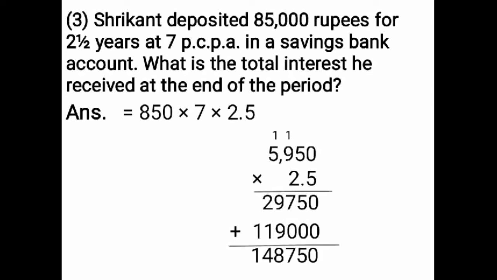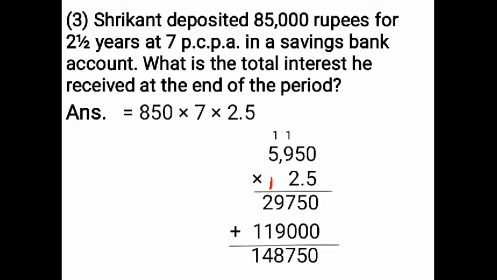After adding 29,750 and 1,19,000, what answer you get? Just check an addition. You always have to start adding from unit place. 0 plus 0, 0. 5 plus 0, 5. 7 plus 0, 7. 9 plus 9, 18. 1 I carried up. 1 plus 2 plus 1, 4. 0 plus 1, 1. After adding 29,750 and 1,19,000, the answer is getting